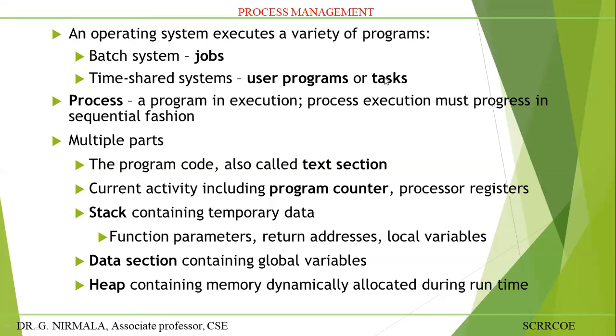A process has multiple parts. The program code, also called the text section. Current activity includes the program counter. The counter always keeps track of which is the next instruction to be executed. PC equals PC plus 1. And process registers: temporary registers to store intermediate values, so you have to use processor registers.